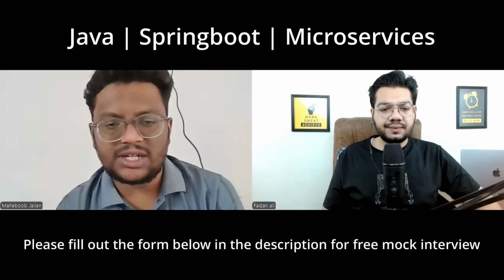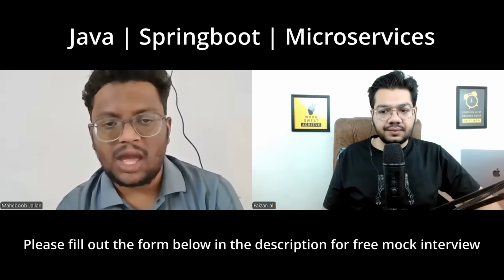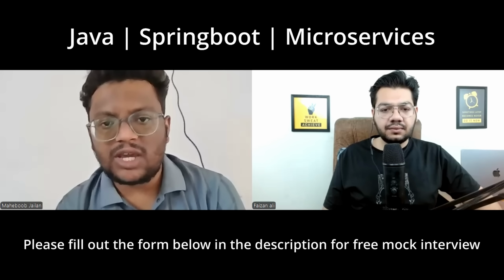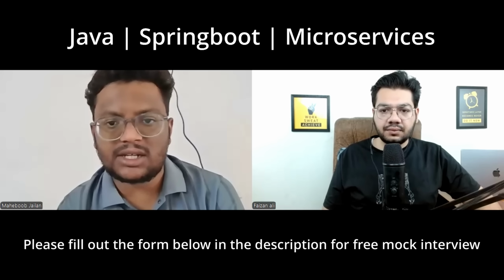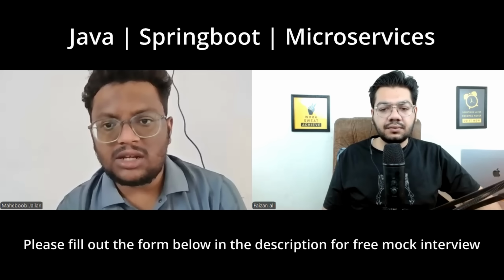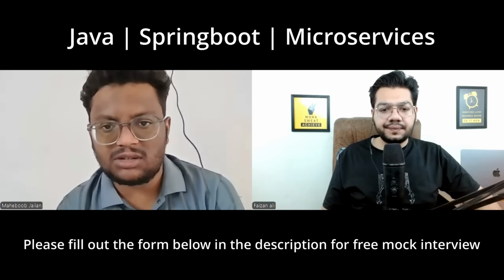Okay, if GetMapping is returning outdated data, I will try to check whether they have implemented it with the key or not, because we can implement the caching with just using @Cacheable. But if we don't implement based on key, then it won't update the data. So I will check whether it is updated with key or not.